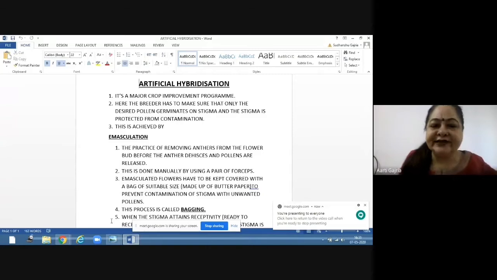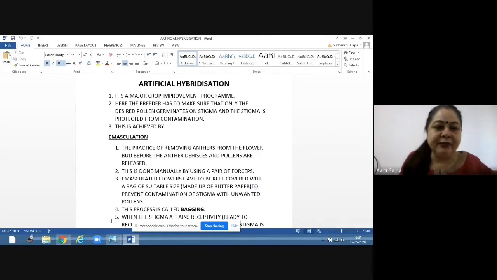Artificial hybridization is a major crop improvement program. It is a program where the objective, the aim, is to improve the crop, improve the quality of the crop. It can be quality, it can be quantity, because the yield also should be very good. So it's a major crop improvement program.